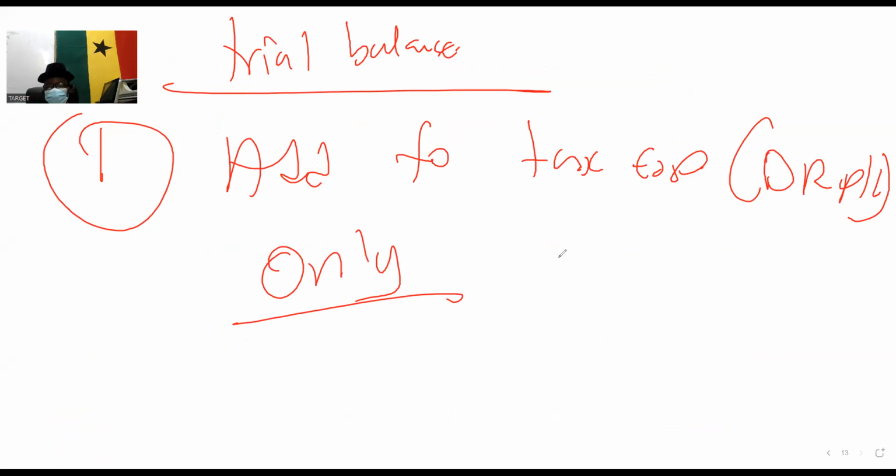All the items in the trial balance must appear once. However, most of the items in the footnotes normally appear twice. So that is all about this. Agreed. And then we move on.